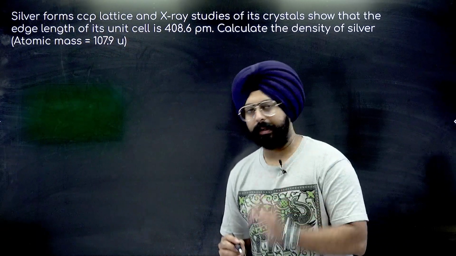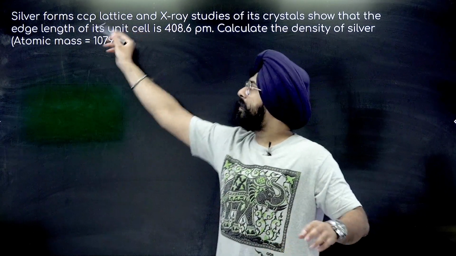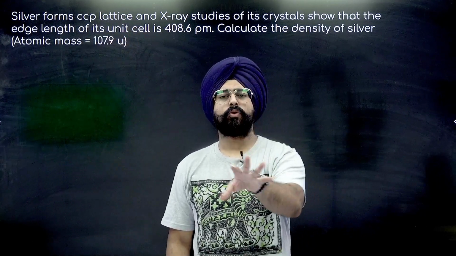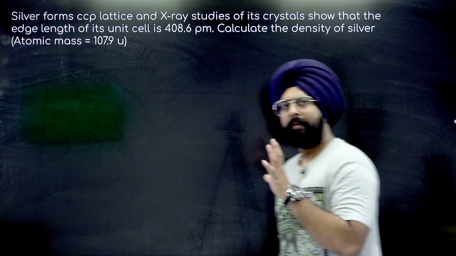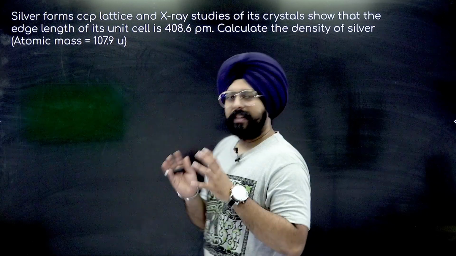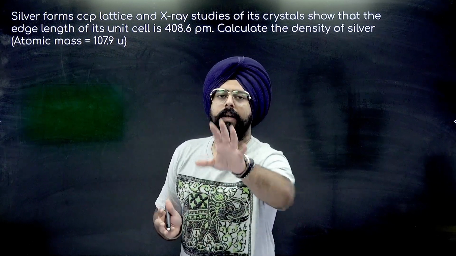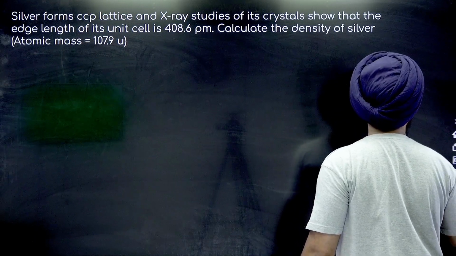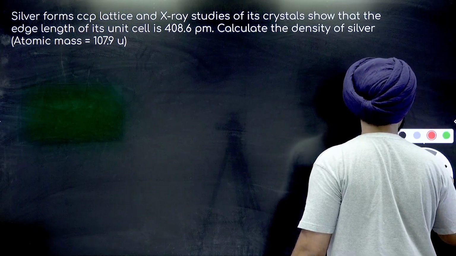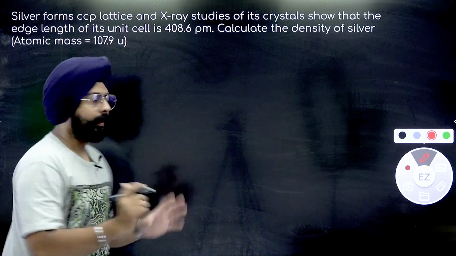The only thing over here is CCP lattice. What is CCP lattice? For those of you who have studied solid state, it will be easy for you to understand. Otherwise, let me tell you right now. CCP lattice, you will study in solid state later. Right now, the piece of information that you should keep in your mind is something like this.